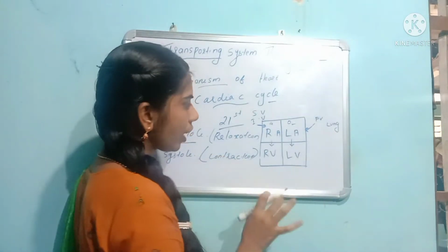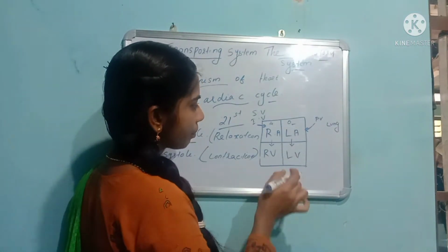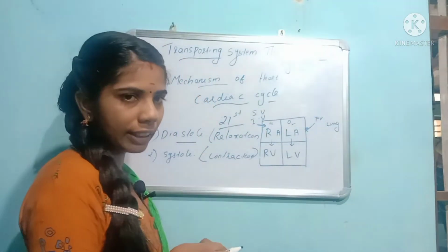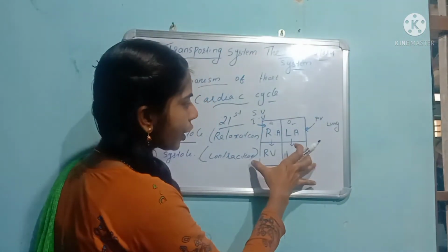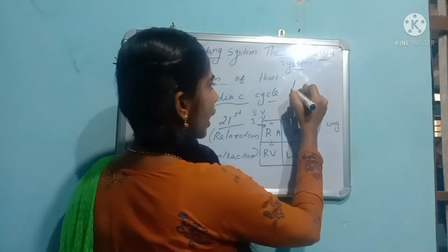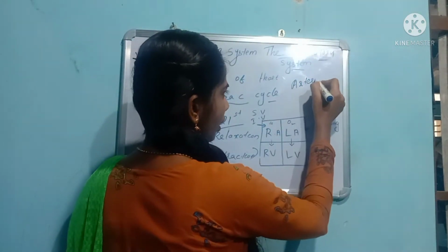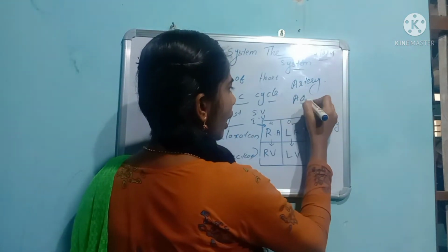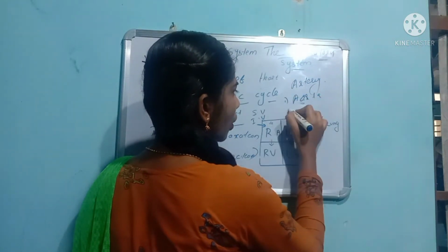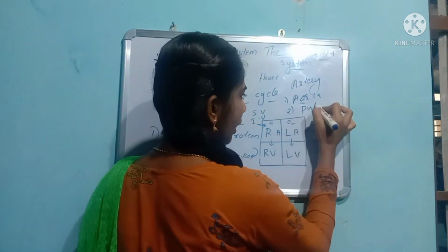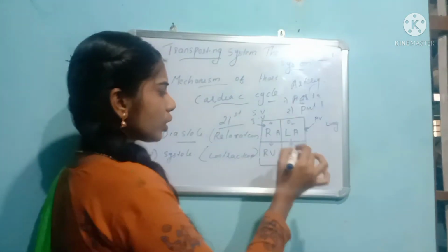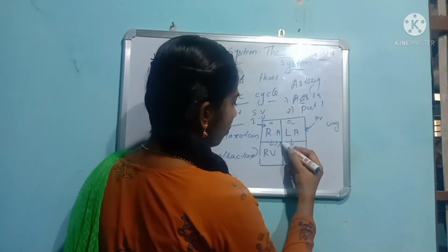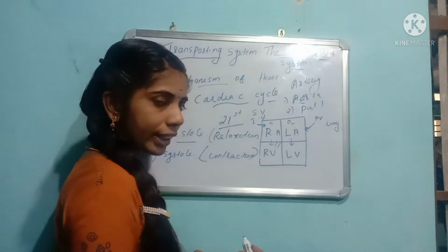Clear? And here again comes the contraction of the ventricles. I told you about the arteries: the first one is the aorta and the second one is the pulmonary artery. Do you remember? The pulmonary artery originates from the right ventricle.